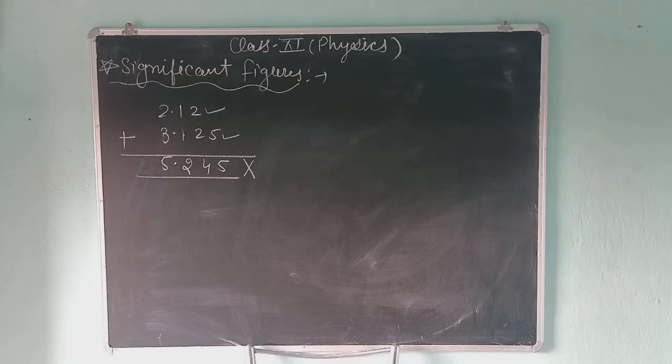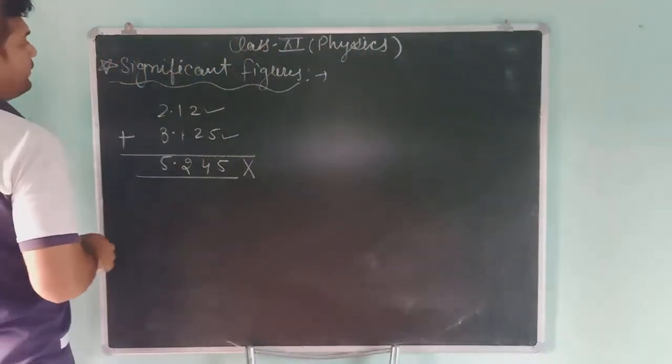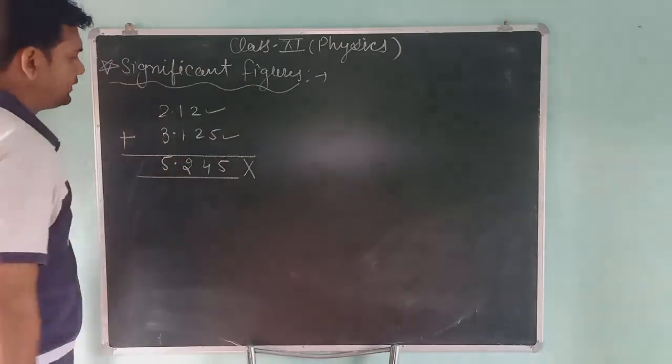Actually, practically, we can't find the distance up to this many decimals. 5.245 is not so precise. So, students, this is wrong. So, first of all, what is the right answer? First of all, we have to understand significant figures.